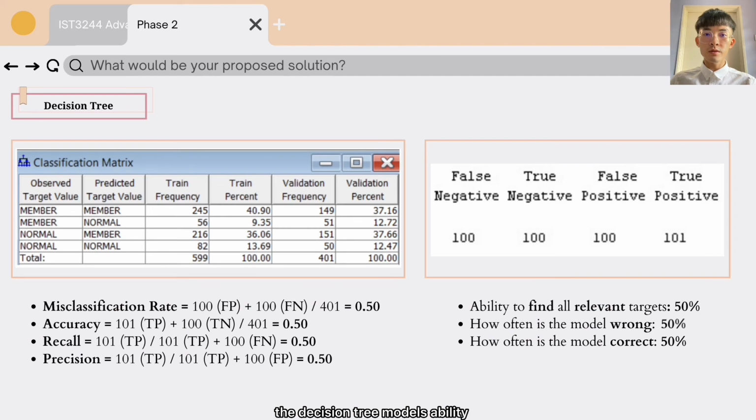The decision tree model's ability to find all relevant targets is 50% and the precision is 50%. Overall, this model is 50% often to be wrong and 50% often to be right. In summary, the decision tree results imply no significant predicting power for our target variable, customer type. A potential interpretation of this scenario may be that our target variable is hard to assess decisively and our input attributes may be weak in predicting our target variable.